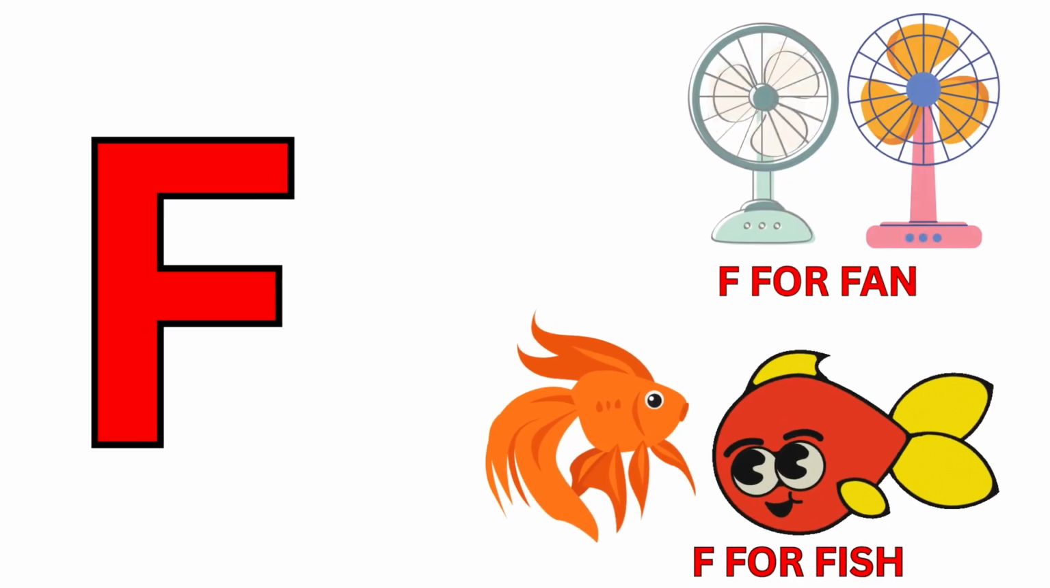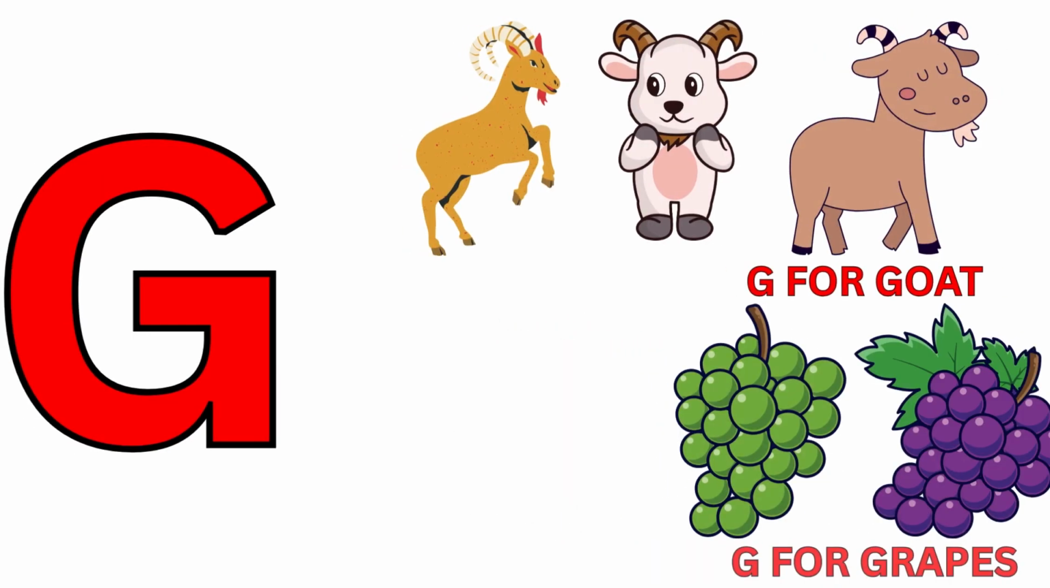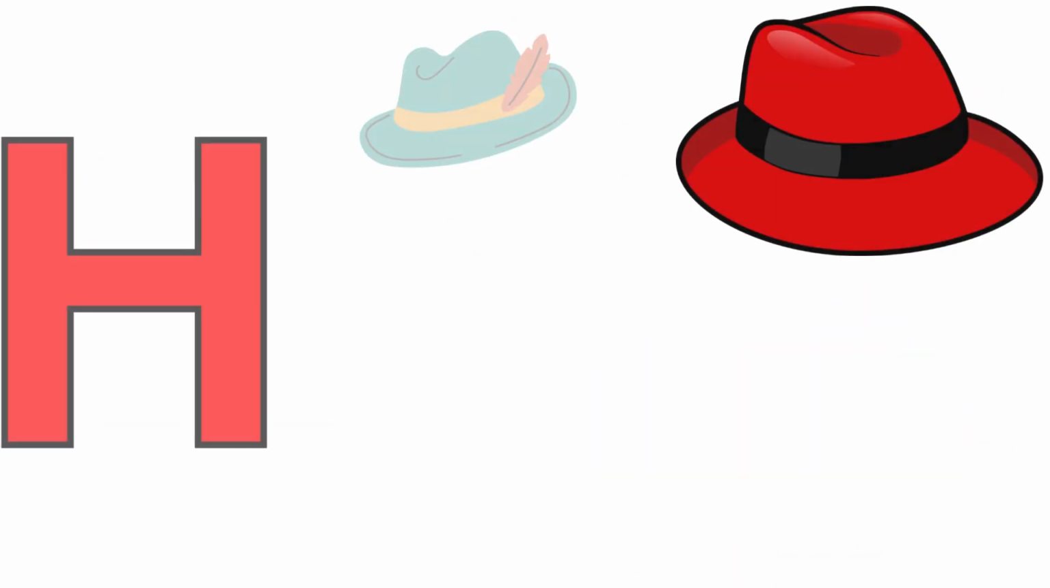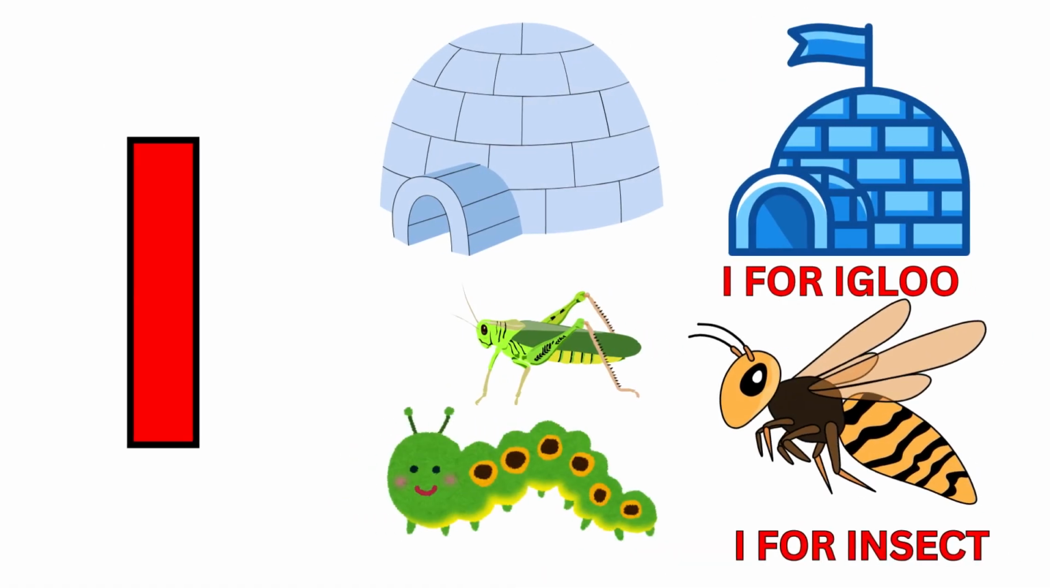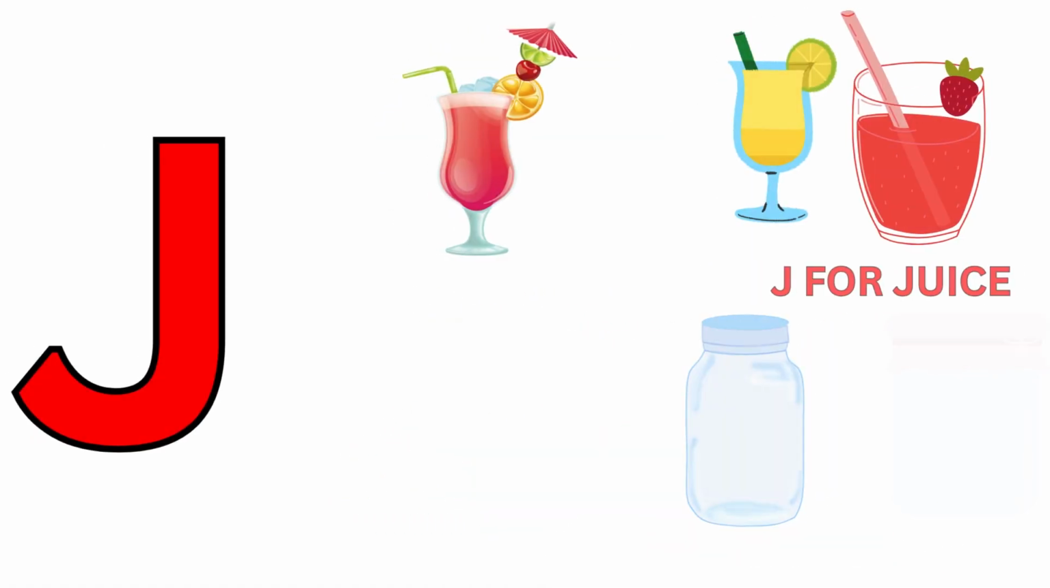F for fish. G for goat. G for grapes. H for hat. H for helicopter. I for igloo. I for insect. J for juice. J for jar. K for kite.